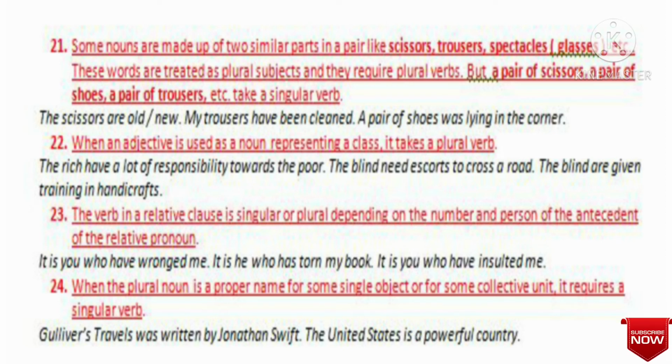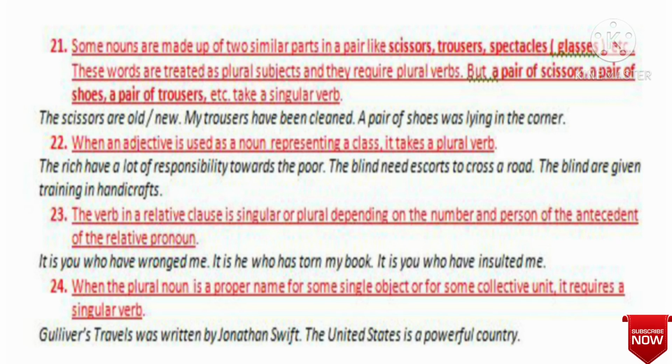Just like the blind need escorts to cross a road. Need is plural here. If we use needs, it is singular, but need is plural. You see, the blind are given training in handicrafts. Blind is an adjective, but the blind is a noun. And it takes a plural verb, that is are. And now I will proceed to point number 23.